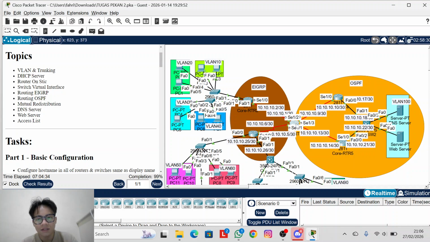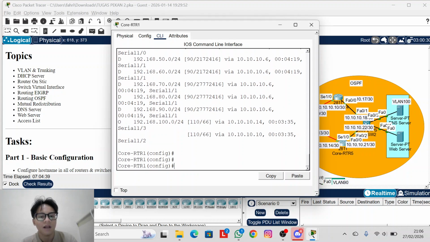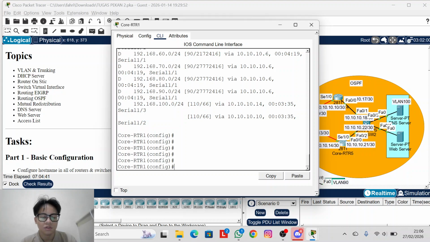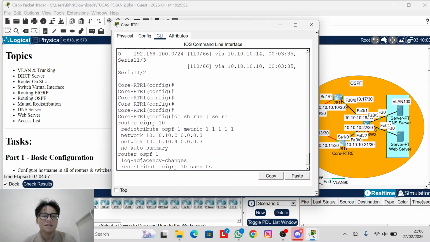So there is nothing external here because it is the redistribution point. You can look in here: router EIGRP redistribute OSPF with a metric, for example, and OSPF redistribute EIGRP. Now this is a view from another core router.